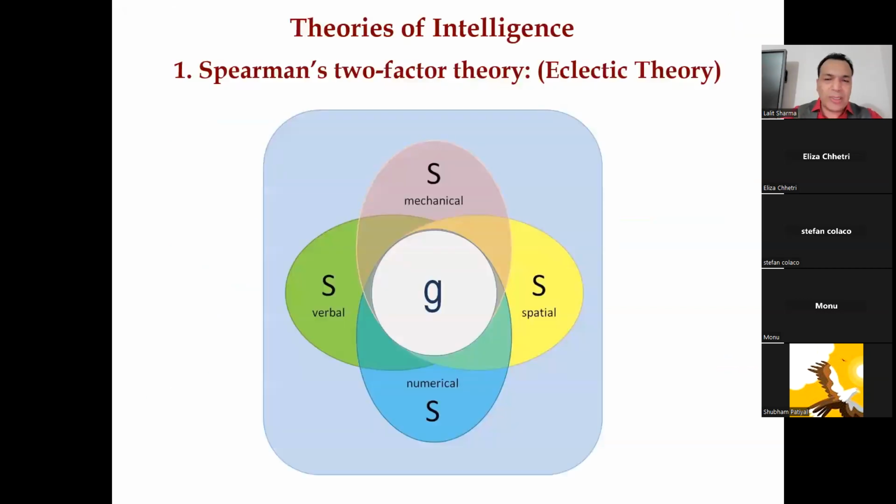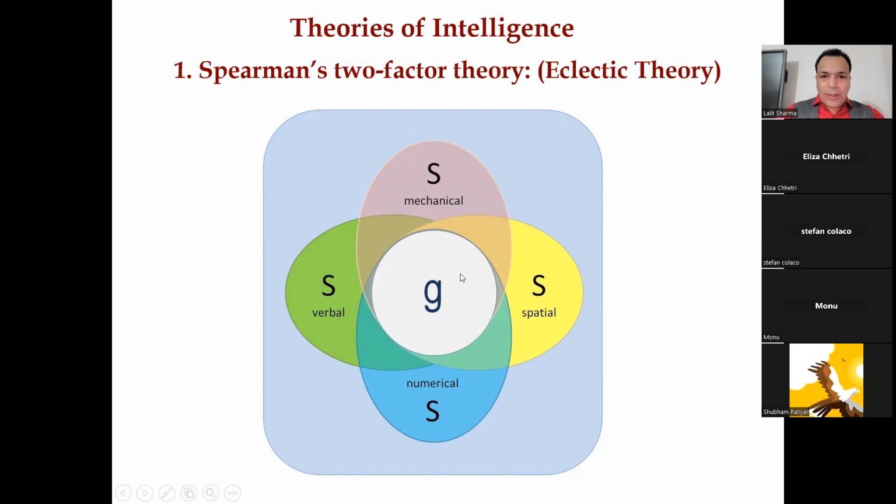So next, we talk about the theories. Okay, there are two theories in our syllabus. One is the two-factor theory given by Spearman. Second is the group factor theory given by Thurstone, right? So guys, see the first theory of intelligence, which was given by Spearman. It is also called the eclectic theory, right? Here in the picture, you can see two letters, one is S and one is G, right?